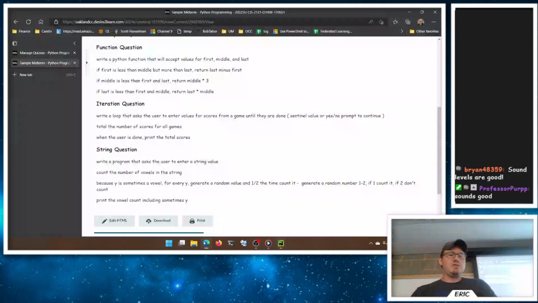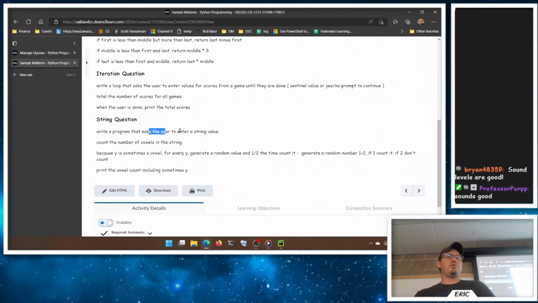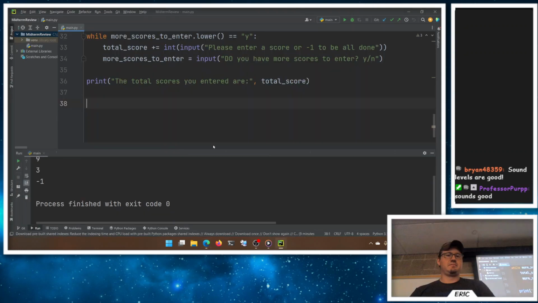Right. So that's our looping question, and then a string question. We'll enter a string value, count the number of vowels in the string, because y is sometimes a vowel. Every time we find a y, you pick a random number, 1 or 2. If it's a 1, count it. If it's a 2, don't, and then print the vowel count.